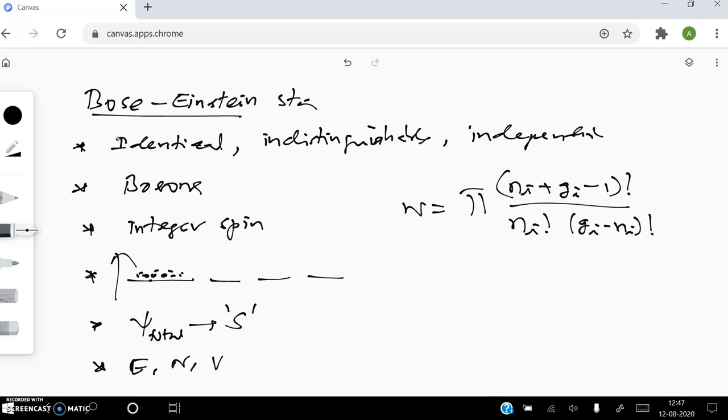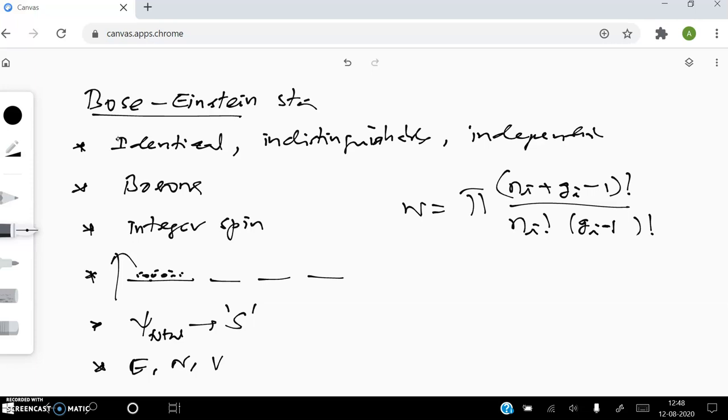This is the formula we use to calculate the thermodynamic probability of the system. I'm sorry, this is Gi minus 1, I made a mistake. This is Gi minus 1 for Bose-Einstein statistics. So this is the general formula for thermodynamic probability.